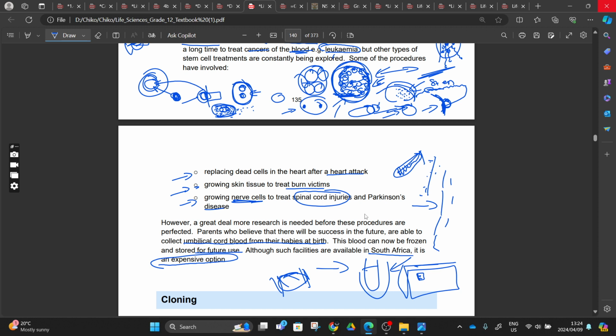And when someone in future decides, or maybe your baby is having a problem somewhere, someone can come and take this umbilical cord, and from it we can take the stem cells and process them to undergo mitosis. They divide and become many. We take those stem cells and inject them where we want to treat the specific disease, and that disease is cured. So you see, let's move on.